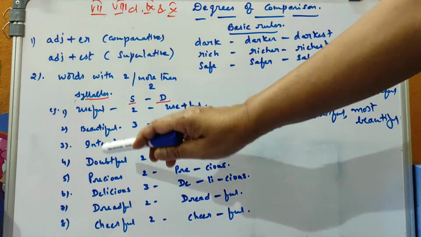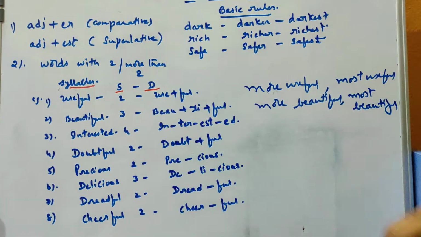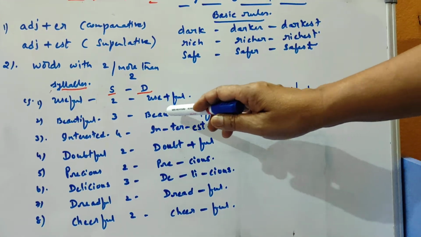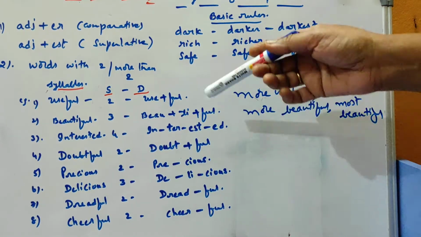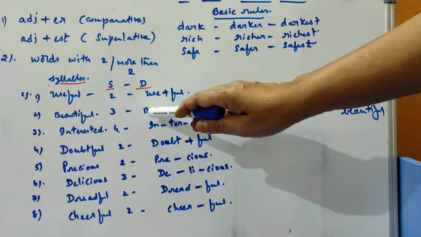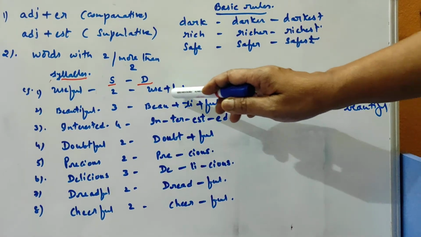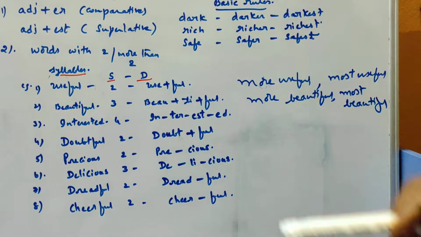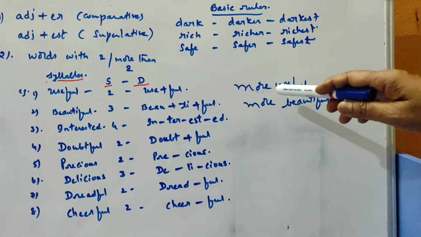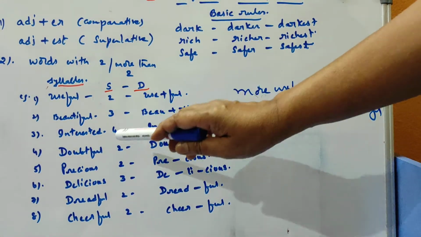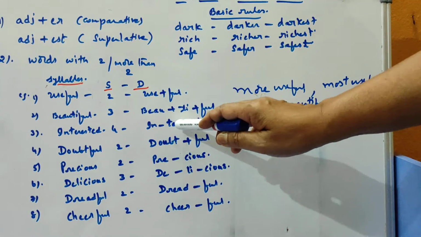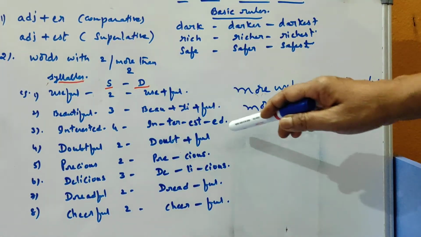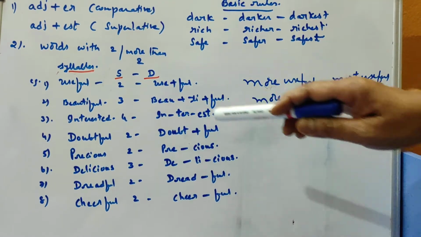Okay. And in the same way you take beautiful. Here 3 syllables are there. We have to divide the word. I will show you how to divide the word. Okay, beautiful. Beau, that is 1, and then ti, that is second syllable, and full, that is third syllable. So like that we can divide the word. So here more than 2 syllables are there. 1, 2, 3. So we have to go for the rule, more beautiful and most beautiful. In the same way you take interested. Okay, how many are there? 1, 2, 3, 4. So 4 syllables are there. So we have to follow more interested and most interested.